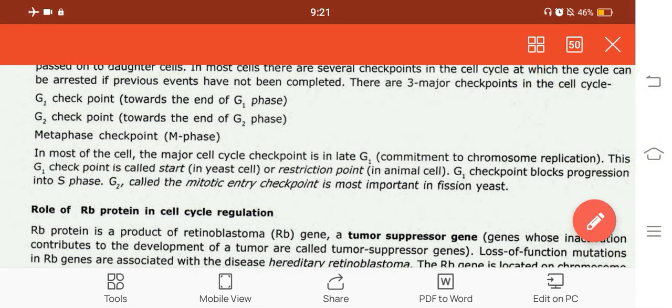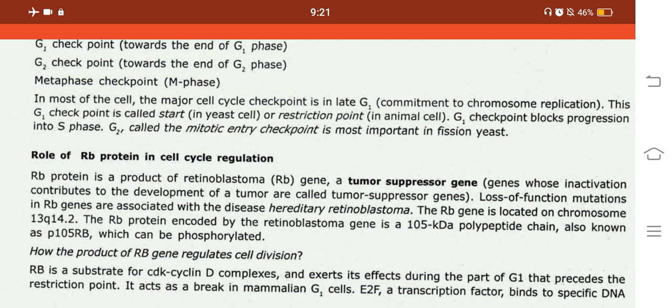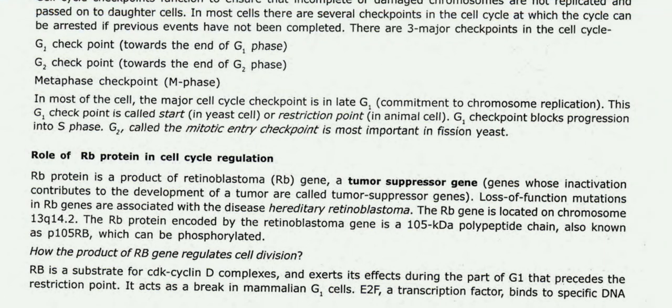There are three major checkpoints in the cell cycle: the G1 checkpoint towards the end of G1 phase, the G2 checkpoint towards the end of G2 phase, and the metaphase checkpoint in M phase. In most cells, the major cell cycle checkpoint is in late G1, the commitment to chromosome replication. This G1 checkpoint is called start in yeast cells or the restriction point in animal cells. The G1 checkpoint blocks progression into S phase. G2, called the mitotic entry checkpoint, is most important in fission yeast.